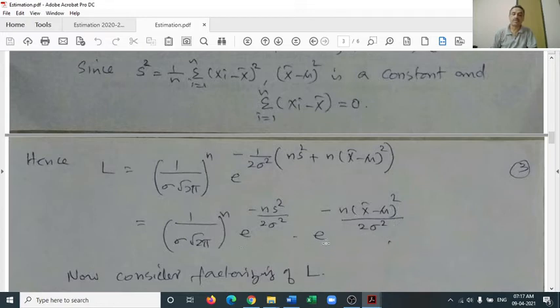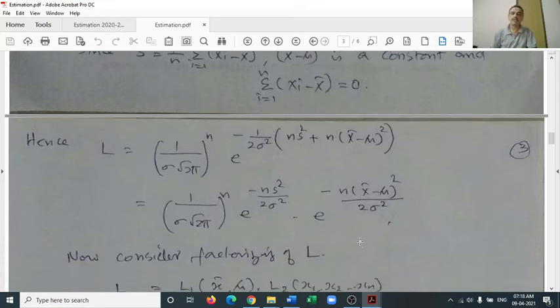So we have three terms, and of these three terms, we can never detach x bar from here and take it as a function of simply mu and sigma square. Apart from the proposed estimator s square and sigma square, there is an encroachment of x bar into L1, which is inadmissible.